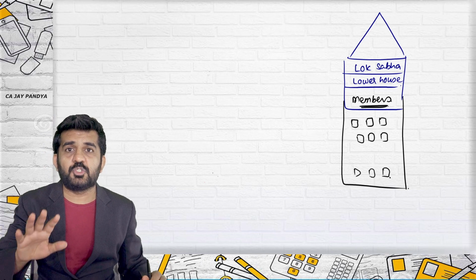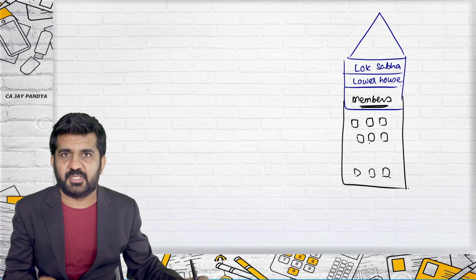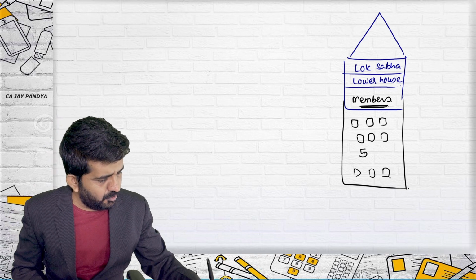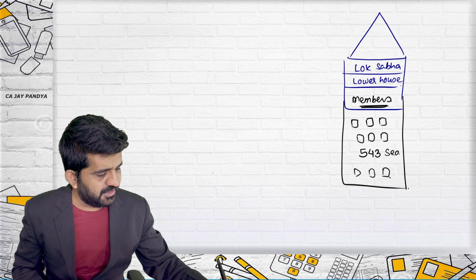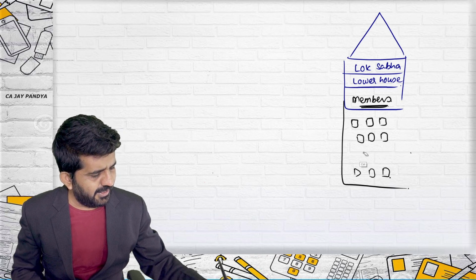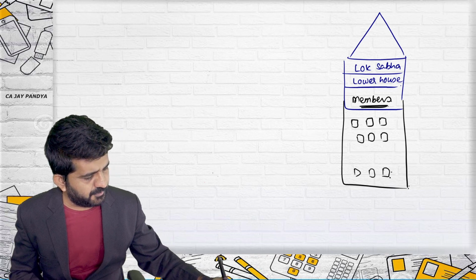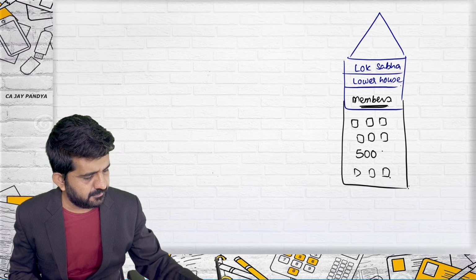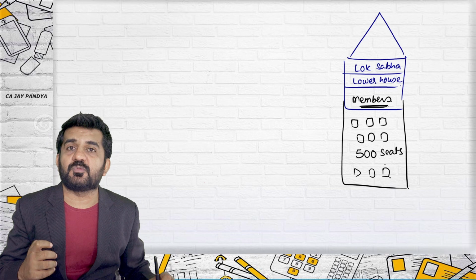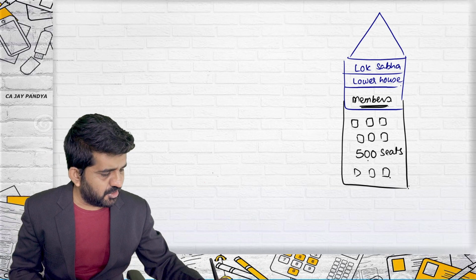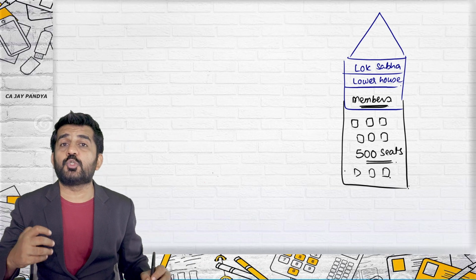So one person should be sitting on this particular seat. Let me write down the number of seats. Say it is 543 seats. For academic purposes, let me take it as 500 seats. In the last Lok Sabha election, it was 543 seats, but this is just an example. Just to learn what is Lok Sabha.